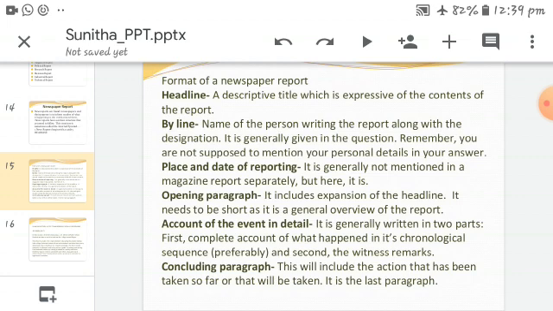Repeating again: a descriptive title which is expressive of the content of the report, that is the headline. The byline, name of the person writing the report along with the designation, is generally given in the question.